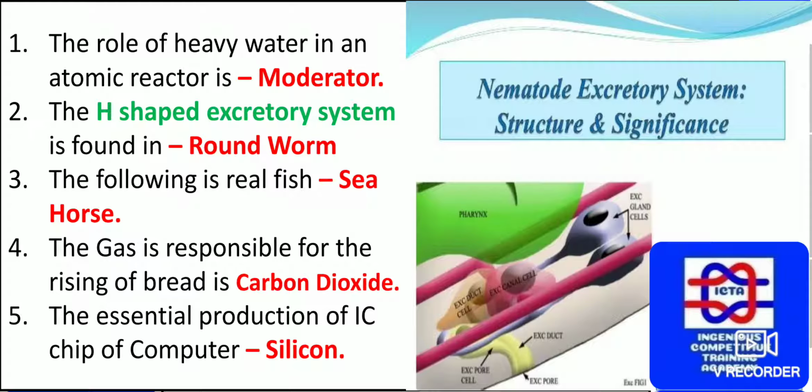The H-shaped excretory system: you can see to the right side how exactly the shape of this roundworm is H-shaped. Nematode excretory system, structure and significance. This is what exactly you have to remember. That will be in the shape of H. You will find this type of H-shaped excretory system in the nematodes, that is roundworm.